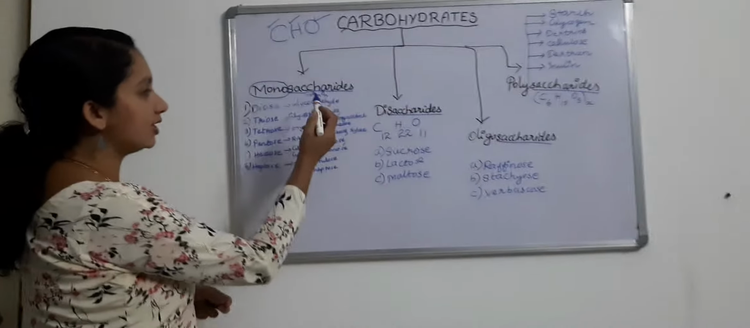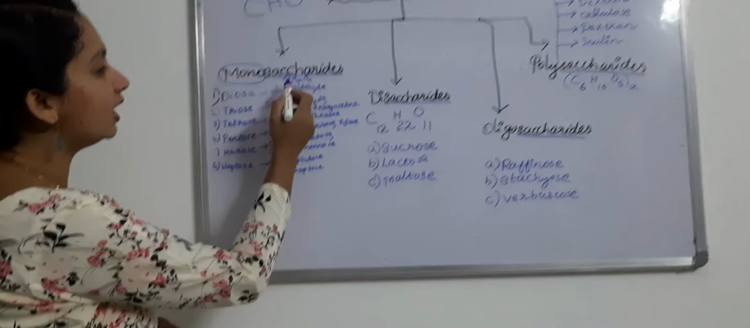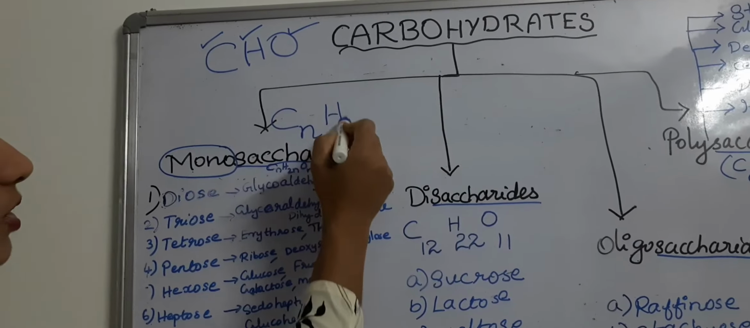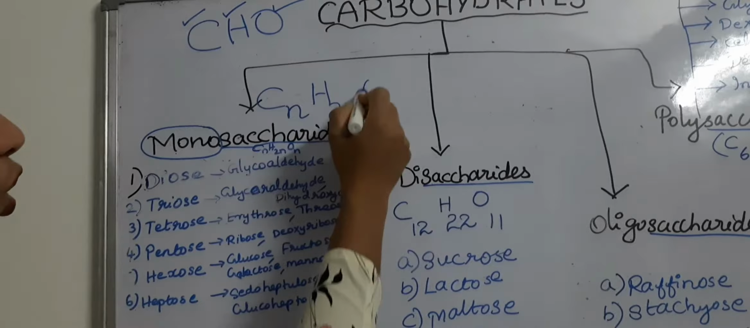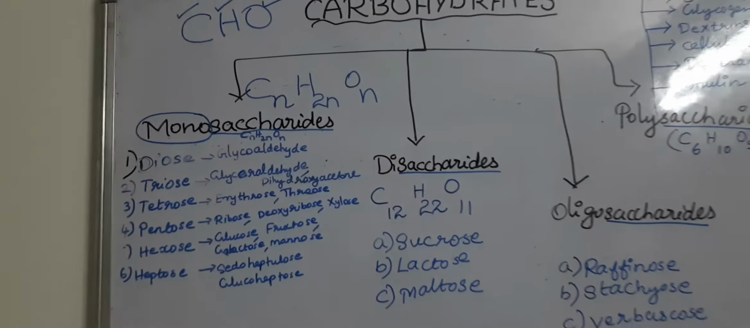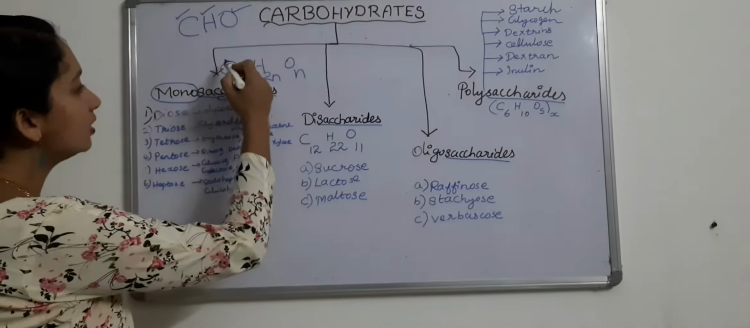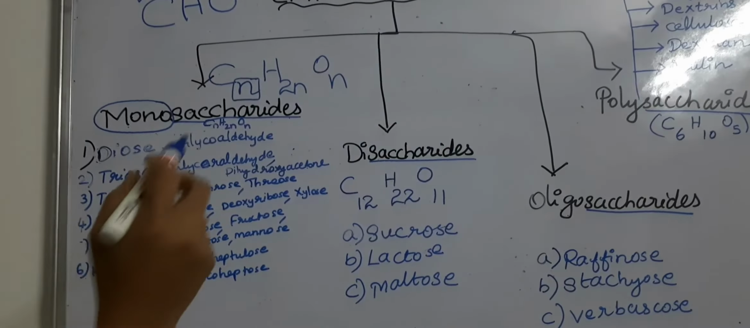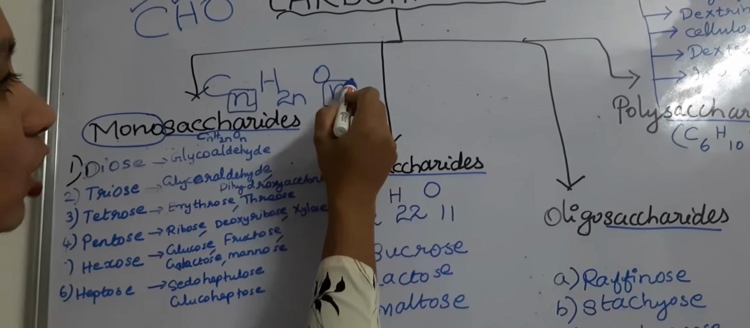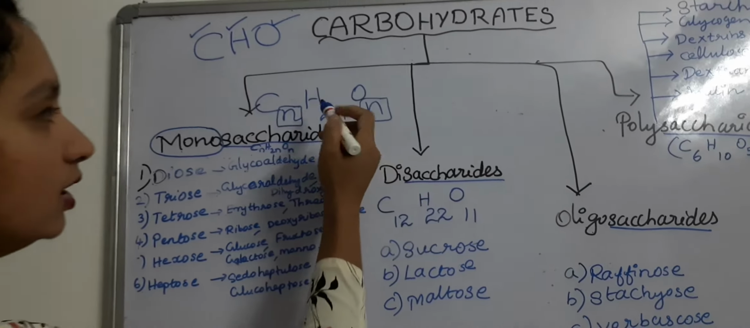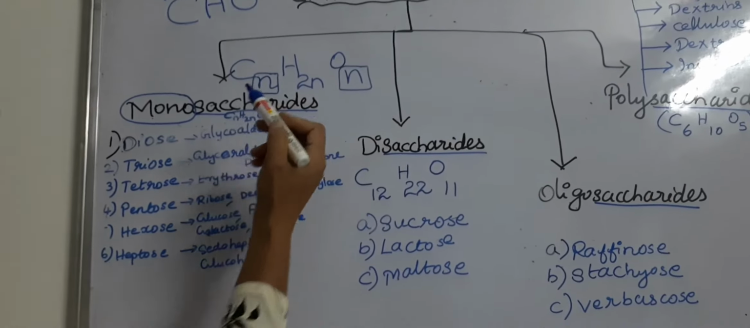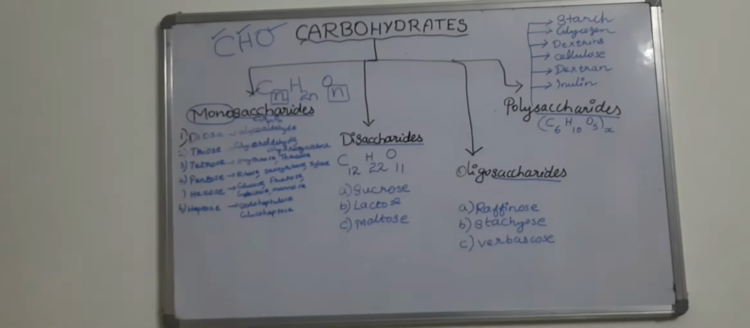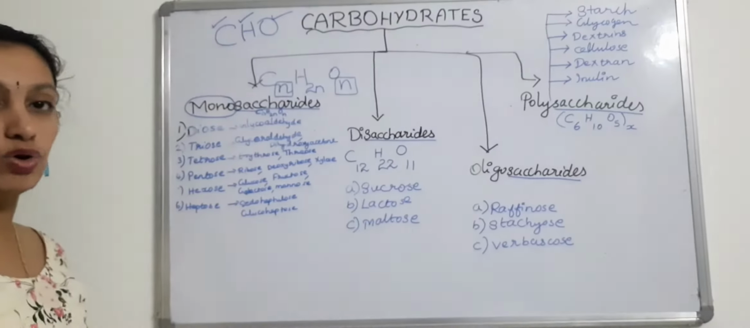So these monosaccharides are represented by the chemical formula CnH2nOn. What is the meaning of this formula? Carbon has n units. Oxygen also has n units. Hydrogen has double the number of carbon and oxygen. That is given by the formula CnH2nOn.